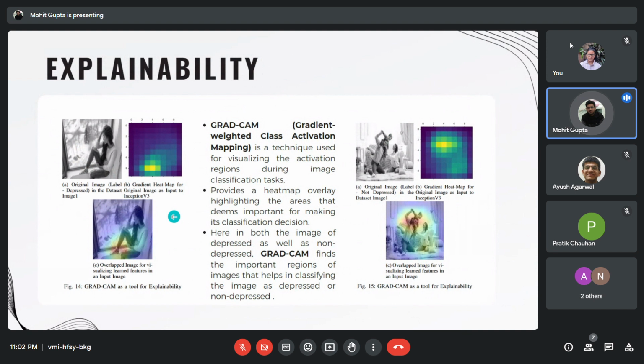In this slide, we can see the visualization for a depressed image. That is, for a person who is depressed, the model is able to learn well from body posture. And for the second image, where we have to learn if the image is a not depressed image, we highlight over the facial features of the people. The model learning may be distinct for each case of image, and hence it is important to visualize it.